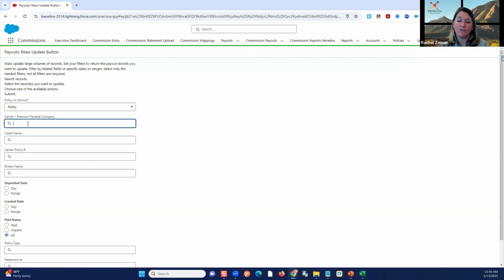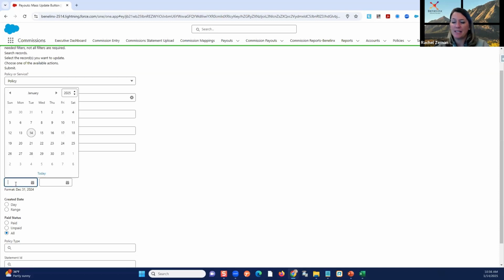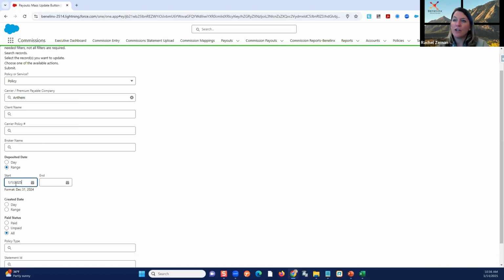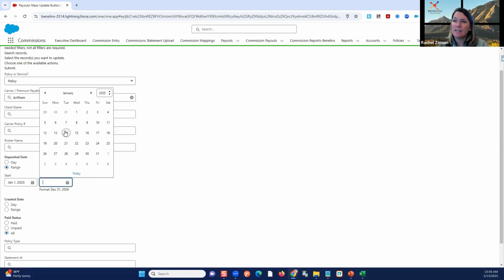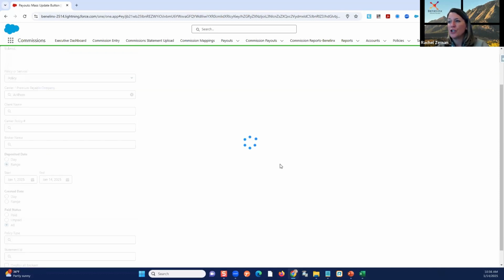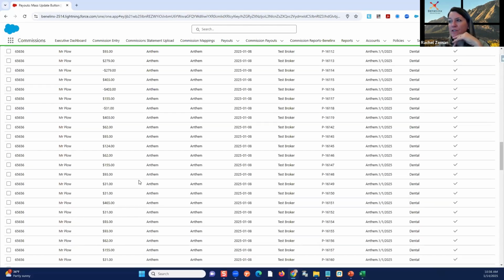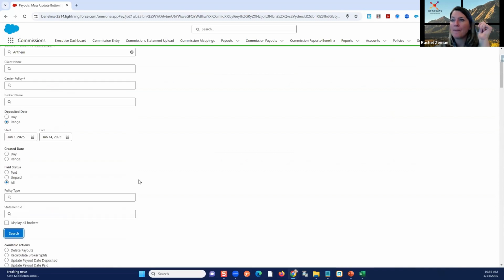A policy. I can then search for, let's do Anthem. See how it's pulling up the carriers that I have in the system. And I can decide how I want to filter those records. What do I want to see? Maybe I want to see anything that was deposited this year to date, right? That's an easy way to do it. And now I can jump down here and hit search. What that's going to do is display all of the records it could find that I've already posted for Anthem. Okay, you can see they're all down here. There's a lot. There's like 230, I think, right?